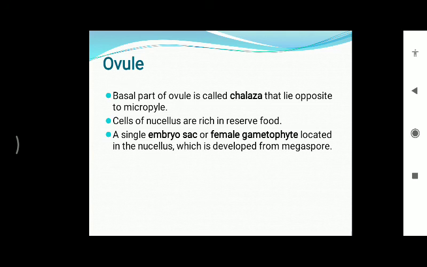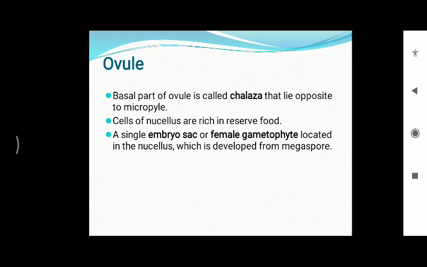The basal part of the ovule is called the chalaza, which lies opposite to the micropyle. Cells of the nucellus are rich in reserve food. A single embryo sac or female gametophyte is located in the nucellus, developed from the megaspore.